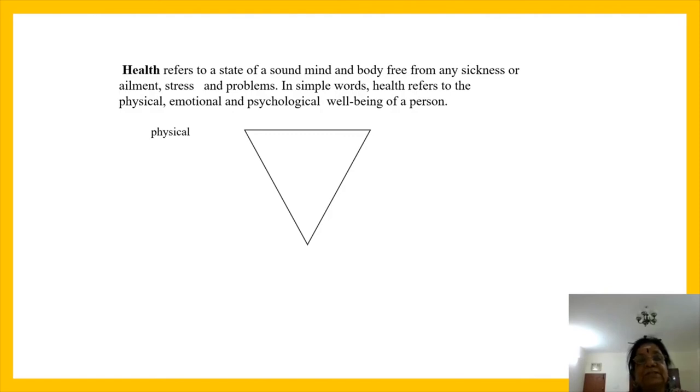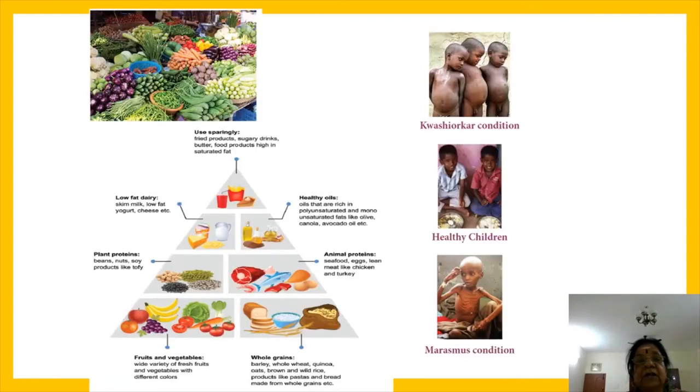In simple words, health refers to the physical, emotional and psychological well-being of a person. Okay, so given this inverted triangle, if you are asked to explain the inverted triangle with reference to health, you have to write the definition. Okay. Now see these pictures.